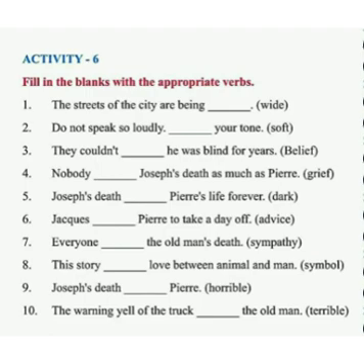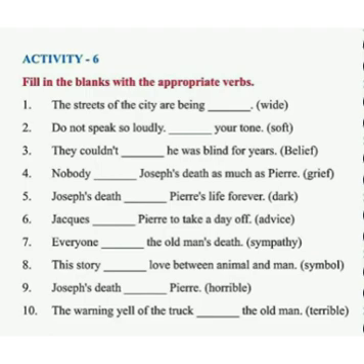Second, do not speak so loudly, dash your tone, in brackets soft, then adding suffix en, soften. Third, they couldn't dash, he was blind for years, in brackets belief. The verb is believe.